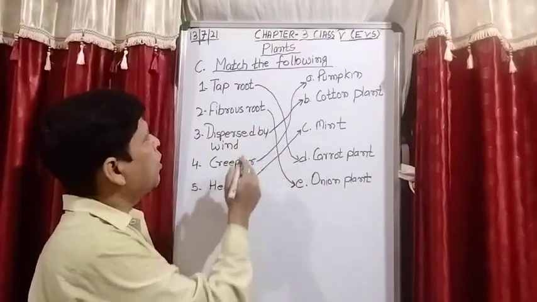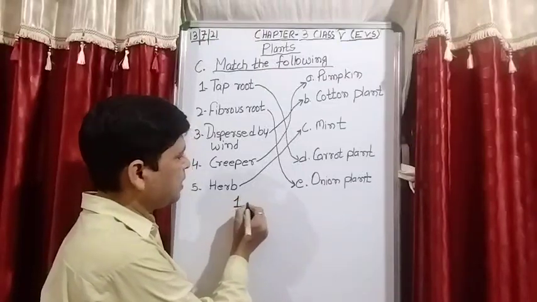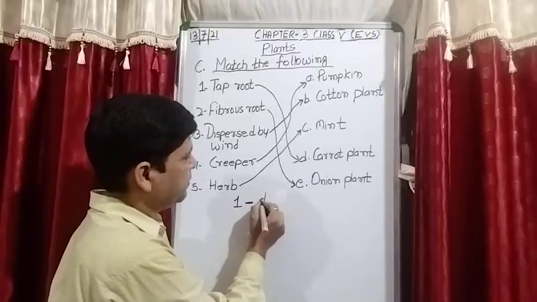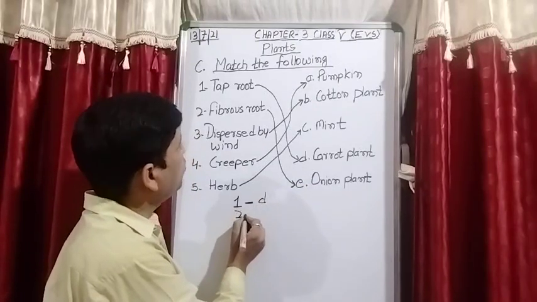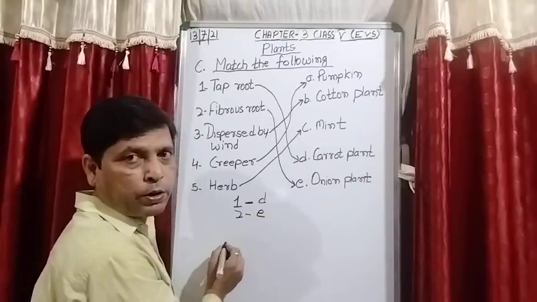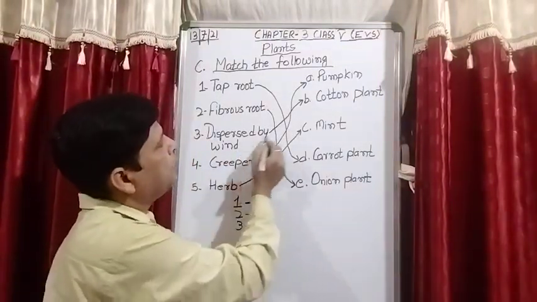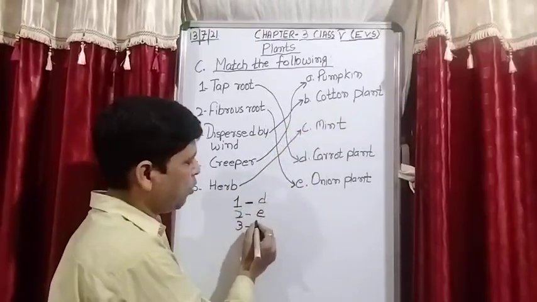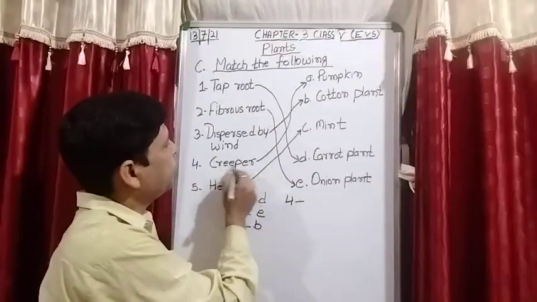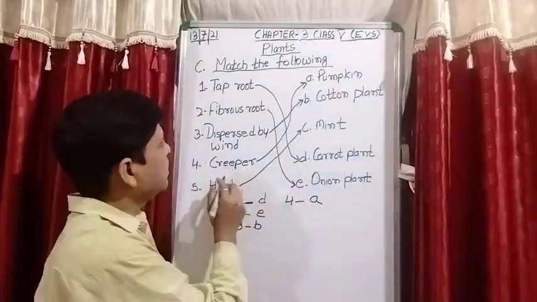So you can write the answer in this manner also. Option number 1 answer is D. Option number 2 fibrous root, answer is E. Option number 3 dispersed by wind, answer is B, cotton. Then fourth one, option number 4 creeper, answer is pumpkin, so A is the right answer.